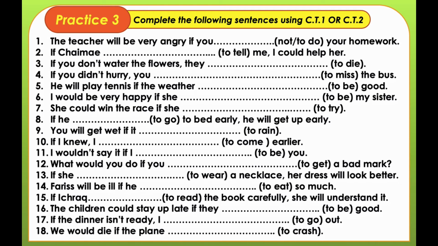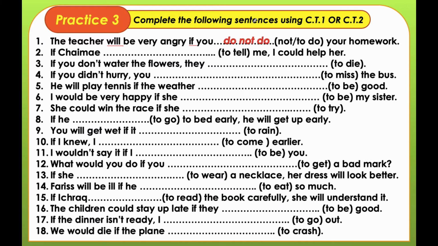Let's go to practice 3. Here you will need 2 rules. Please pause the video, write down all the sentences with your answers and play it again. Let's get started with the first one. So here we have will and we have if. That means the conditional type 1. And try to remember the form of type 1. The teacher will be very angry if you don't do your homework.